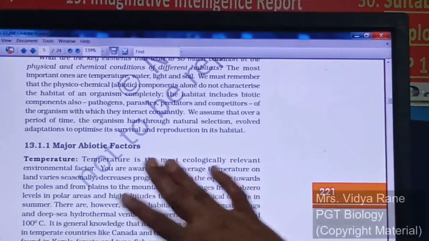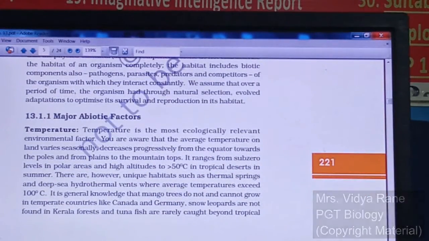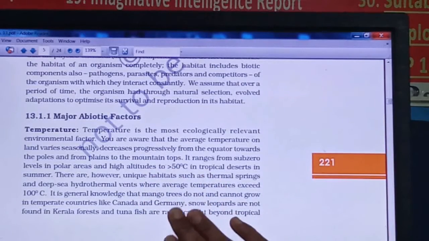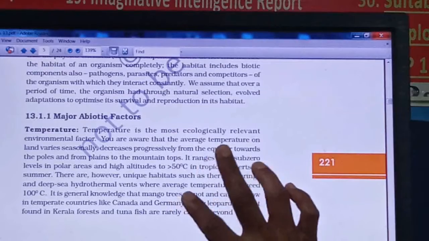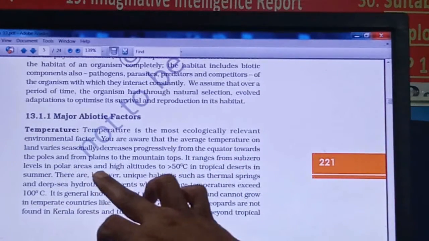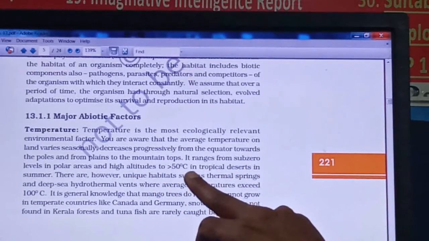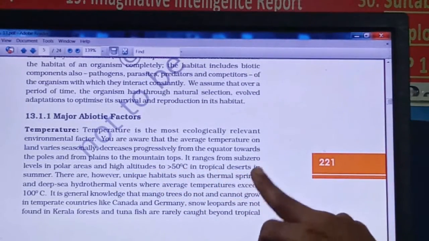Among the major abiotic factors, temperature I have already mentioned, right? Some points are given here. In some areas the temperature ranges below zero, sub-zero, in polar areas and at high altitude, while it is more than 50 degrees centigrade in tropical desert areas in summer.